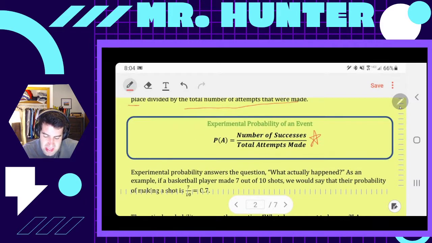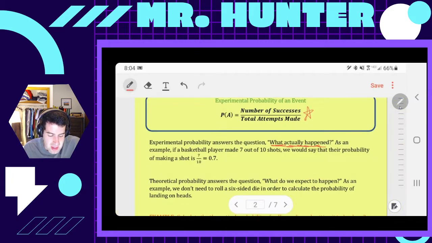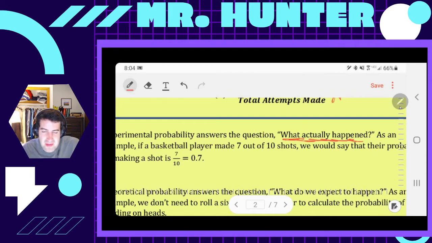Now look, this is what actually happened. This isn't like where we say, well, what if we rolled the dice? This is like, no, we're actually going to roll it and see what we get. Experimental probability is where we actually went ahead and did it, and the total number of times we tried it was at the bottom. The total number of times we got what we wanted is on the top. So if a basketball player made 7 out of 10 shots, they actually made those shots, we would say the probability is 7 out of 10, or 0.7.